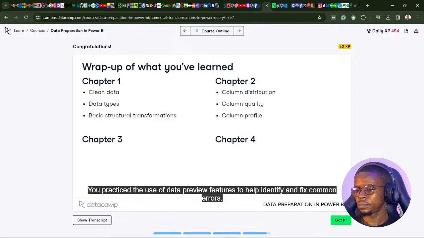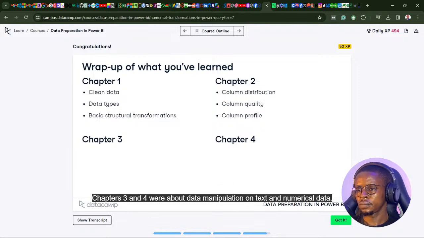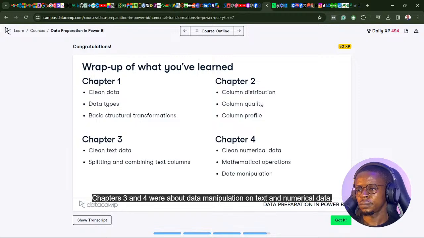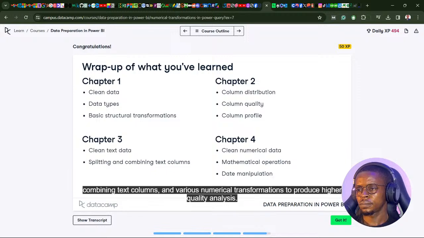You practiced the use of data preview features to help identify and fix common errors. Chapters 3 and 4 were about data manipulation on text and numerical data. You became acquainted with the concepts of clean text and numerical data, splitting and combining text columns, and various numerical transformations to produce higher quality analysis.